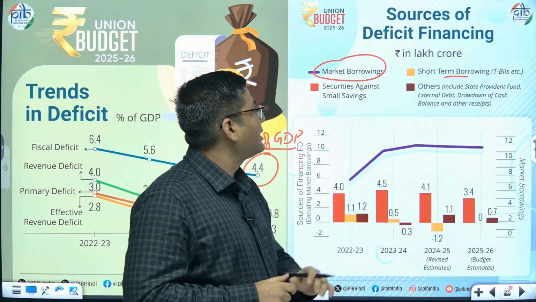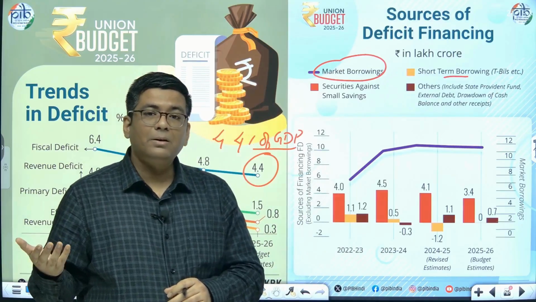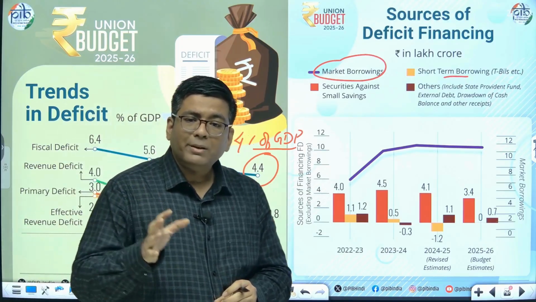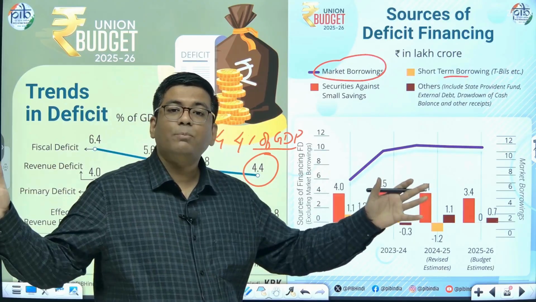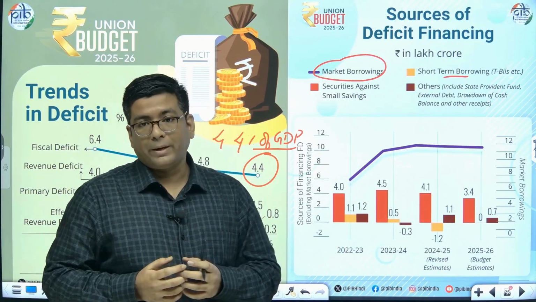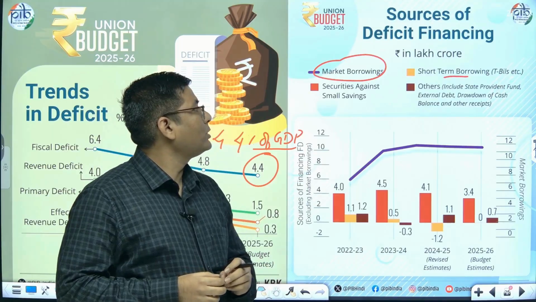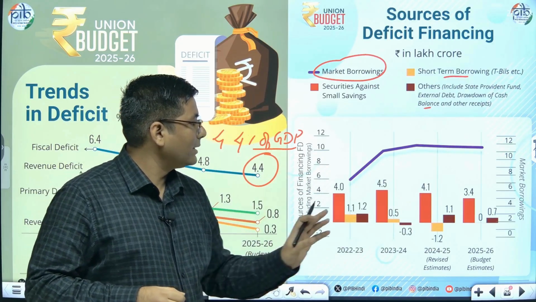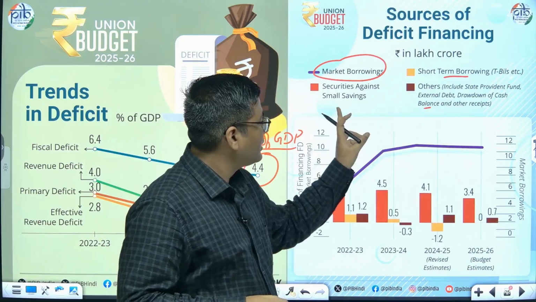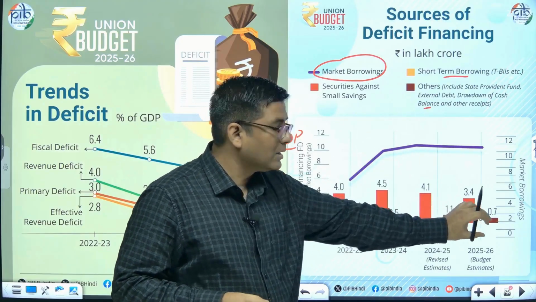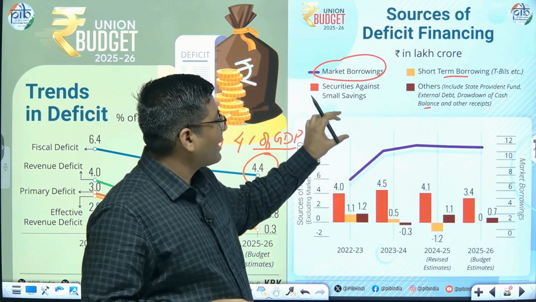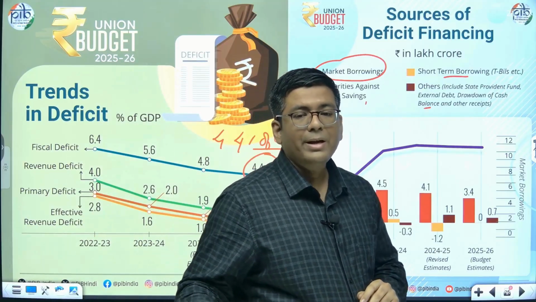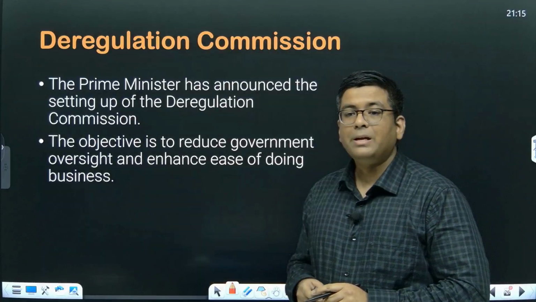Then securities against small savings. So whatever are the savings that the people keep with the government in the form of provident fund, in the form of national pension scheme, some other smaller funds. So what happens is that the government has a pool of money over which it can be borrowing. Okay, so subsequently that is the next part. So securities against the small savings, and then the others, that is basically the one which is the least as of now. So small savings, short-term borrowing and others are basically the smallest part. The largest part is market borrowing, and then the second largest part is securities against small savings. Okay, so these are the major sources of deficit financing in the country.